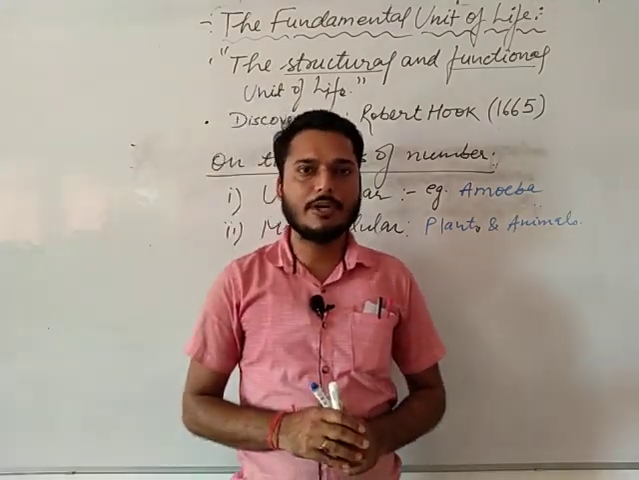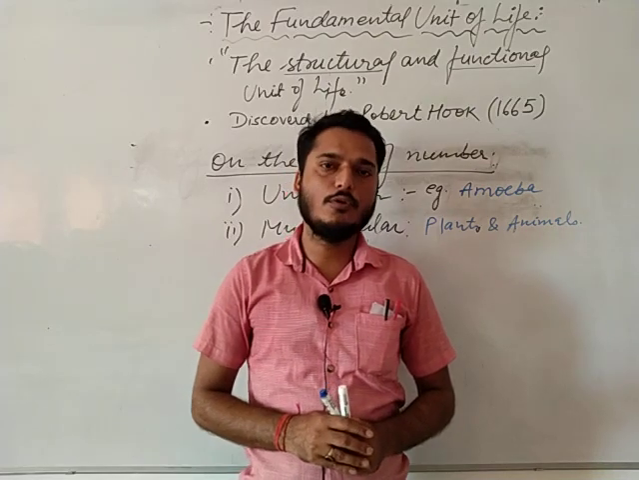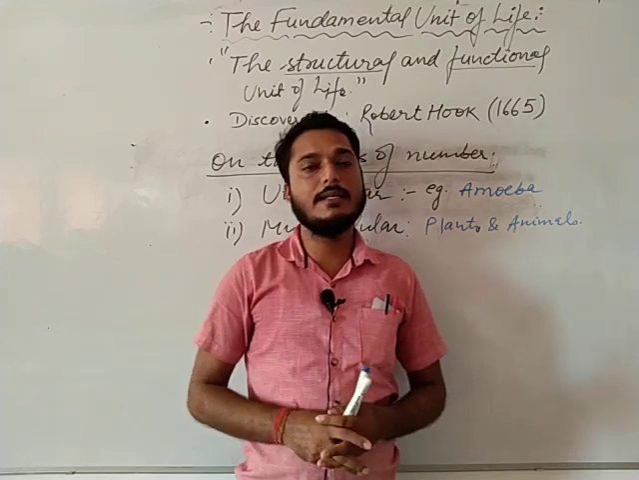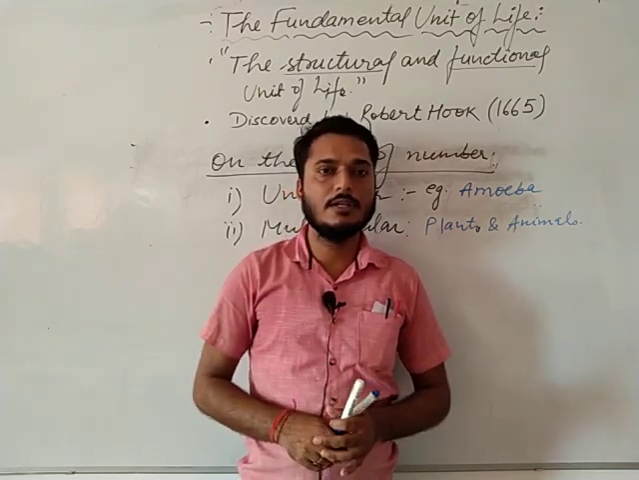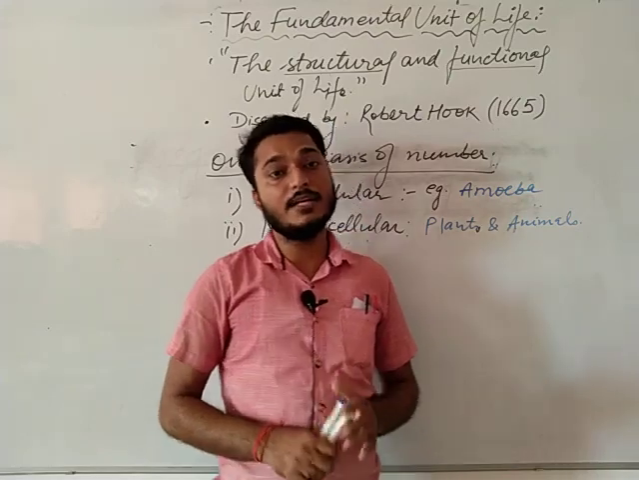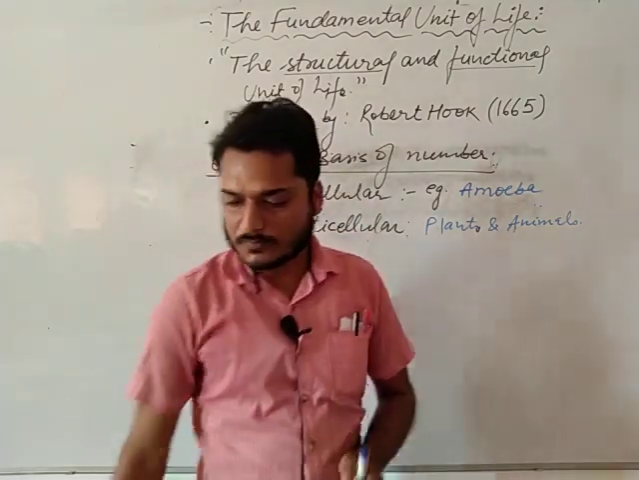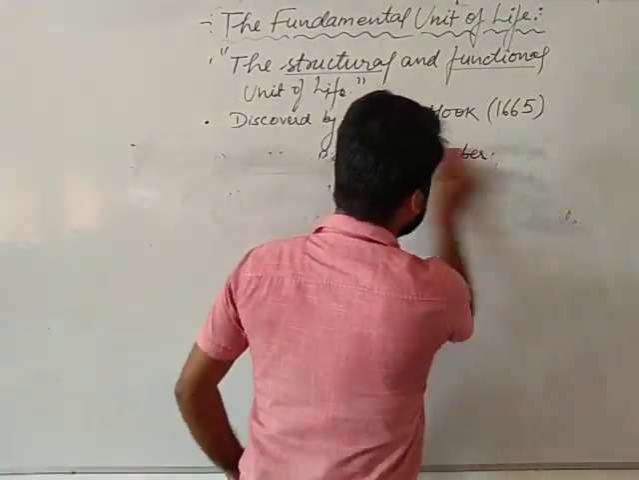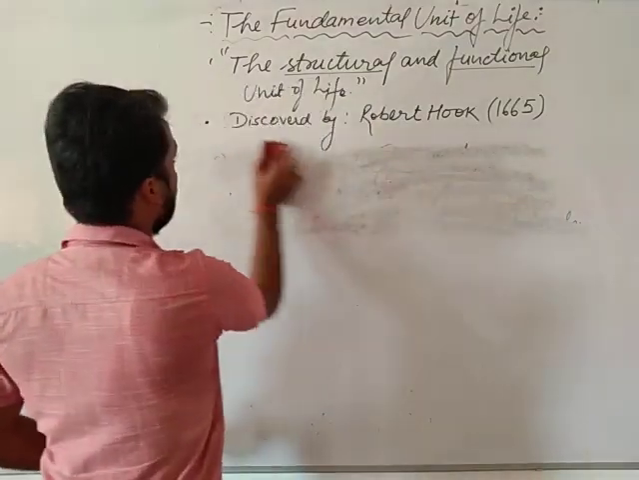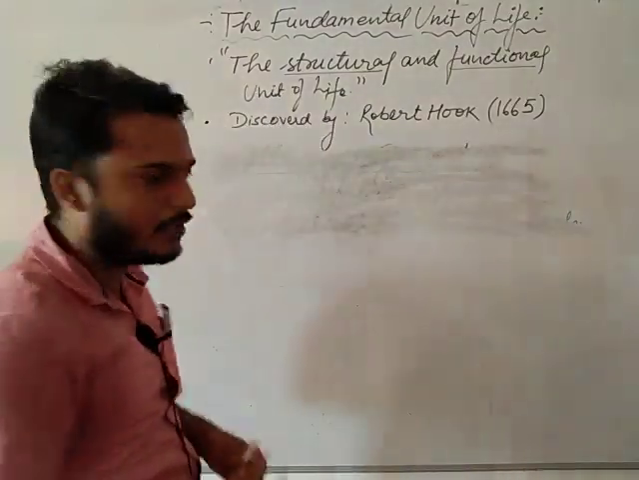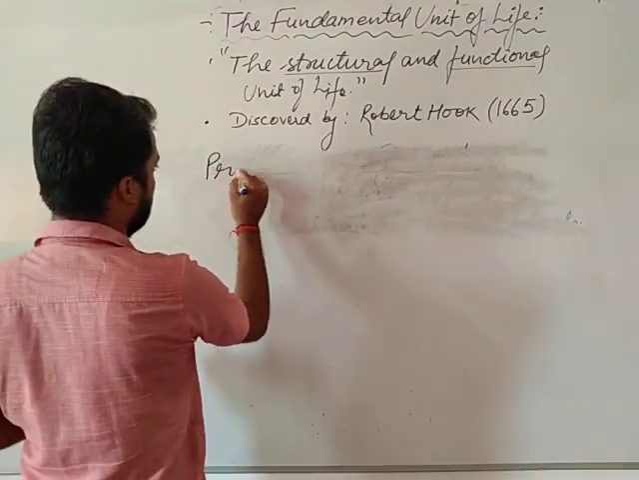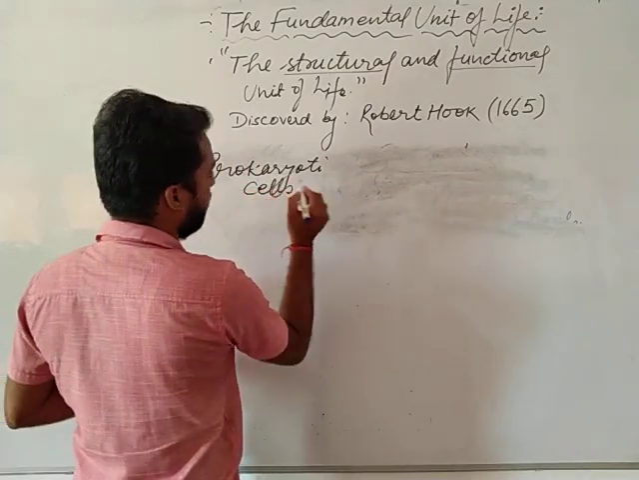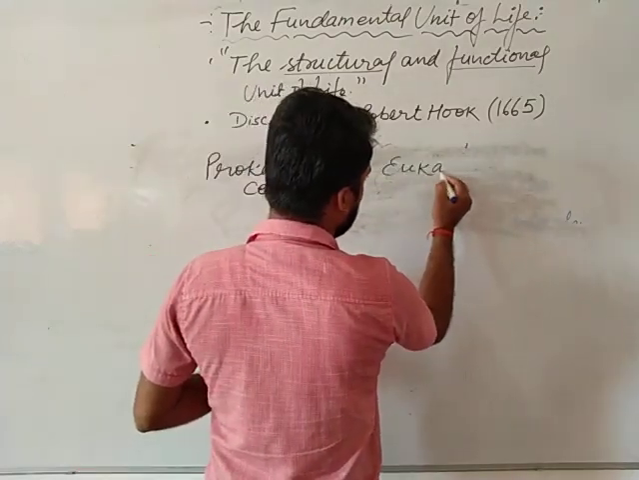After that, we should talk about the types of cells. There are two types: prokaryotic cells and eukaryotic cells. What are prokaryotic cells? Prokaryotic cells are primitive cells, meaning they were made previously, in ancient times. So we can write here the types of cells: prokaryotic cells and eukaryotic cells.